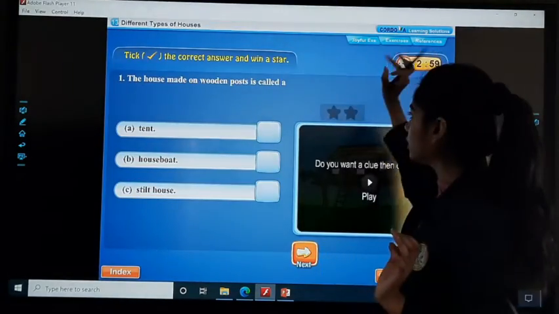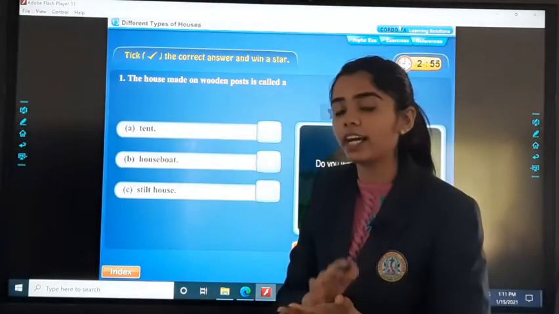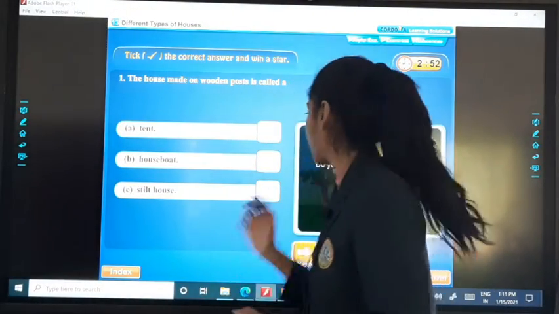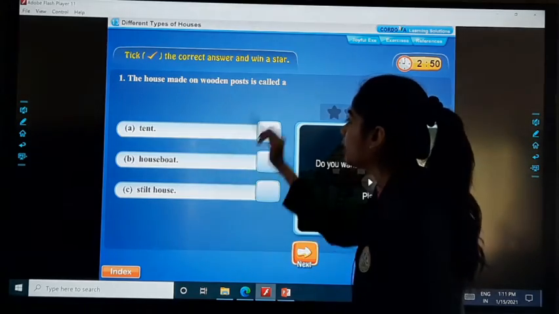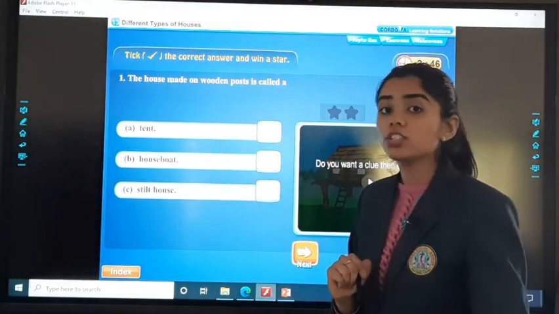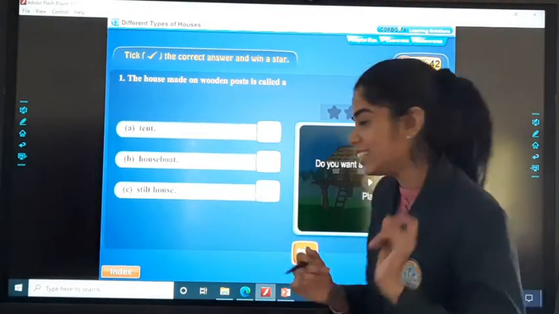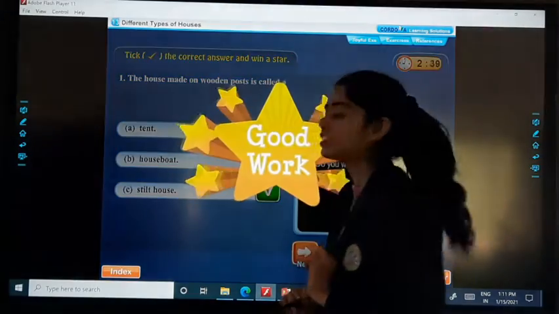Now the next one, the house made on wooden post is called a dash. Again, we are studying this. The options are tent, houseboat and stilt house. So, wooden base से क्या बनता है? Come on quickly. Yes, it is the stilt house.